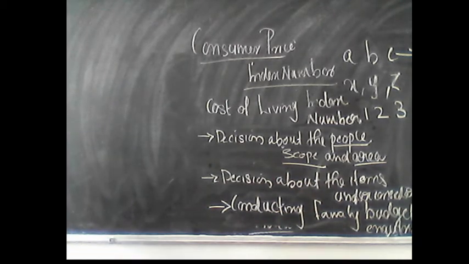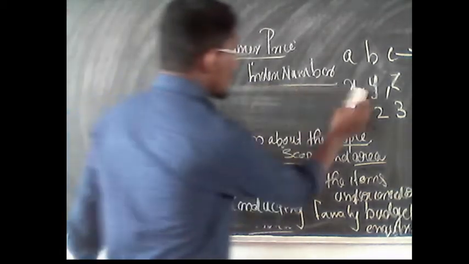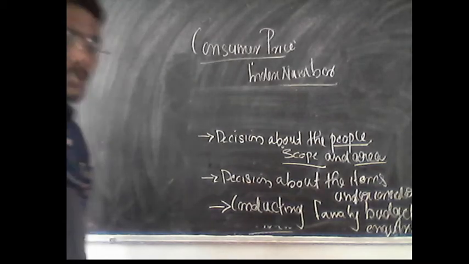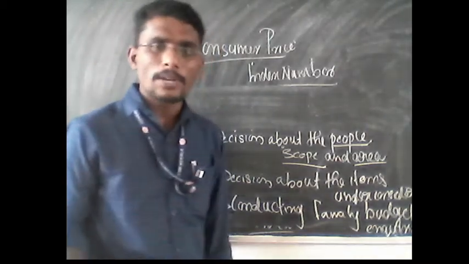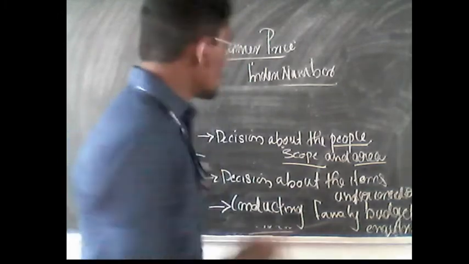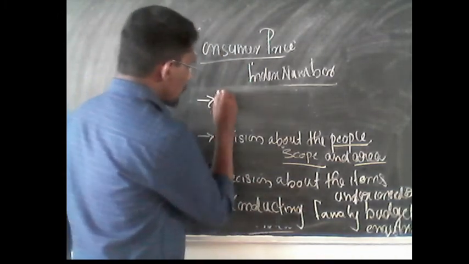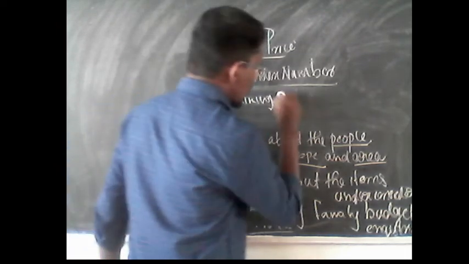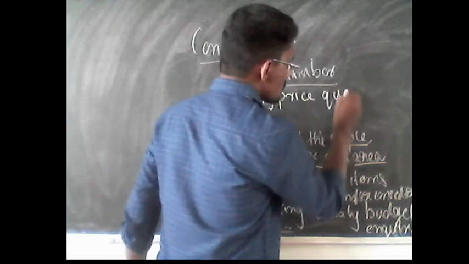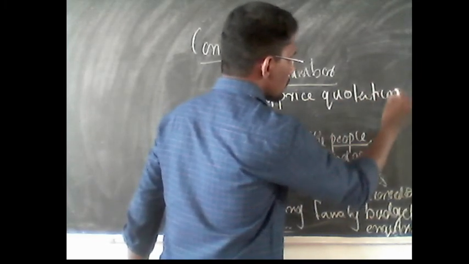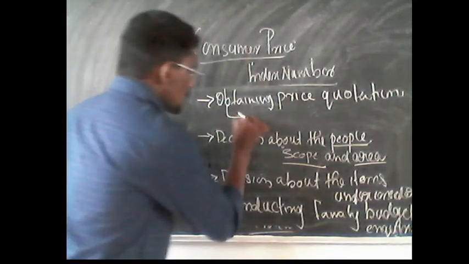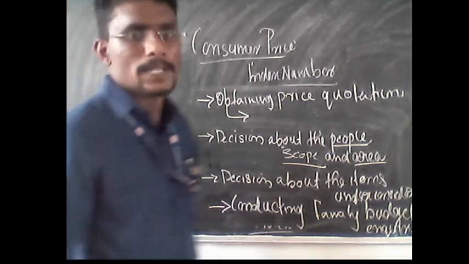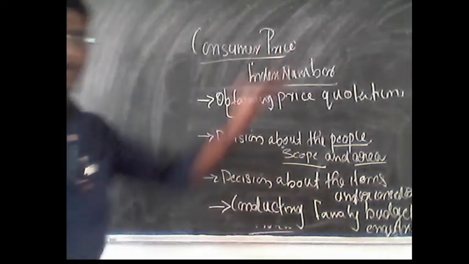And the next one, price quotation. Different markets may show different prices for different commodities and even for the same commodity. So here, obtaining price quotation means we need to obtain data related to the market price of those commodities that we are considering for the construction of this index number.